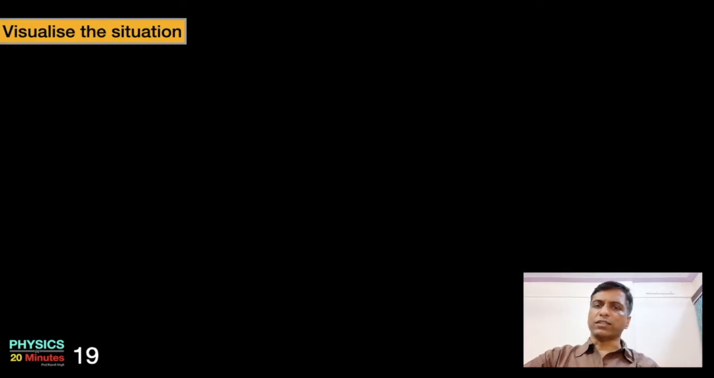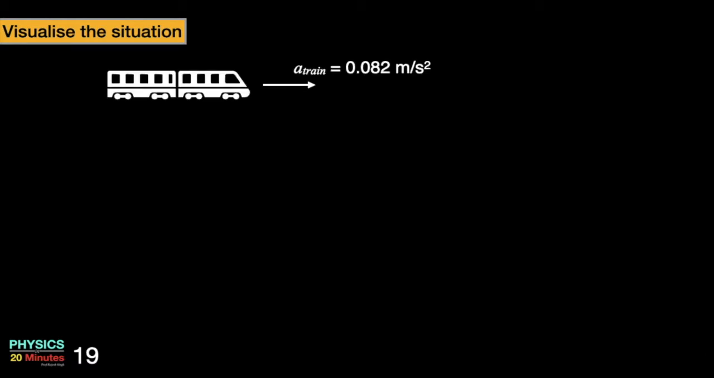Starting with the visualization part. Visualization here is very easy because the physical situation is depicted in the form of a video. Although we can draw a rough sketch as well. So here is a train. The train is accelerated. Acceleration of train is 0.082 meter per second square. Simran is running. The acceleration of Simran is unknown. We have to find it out.